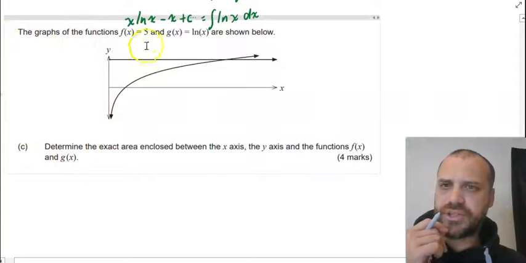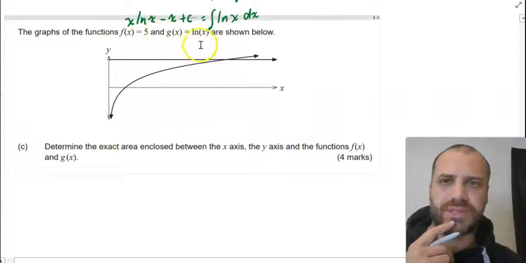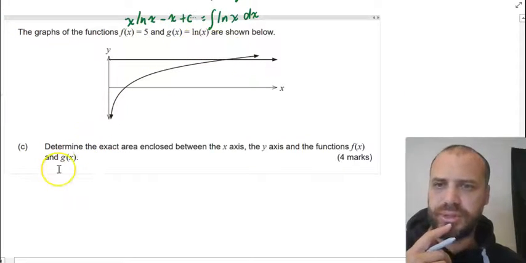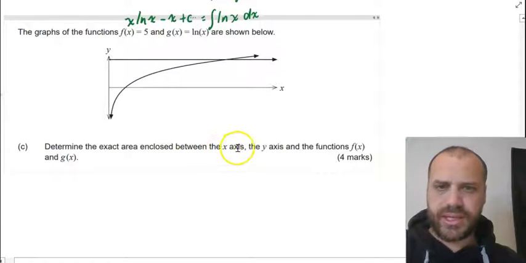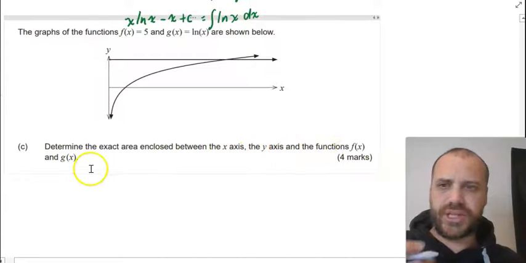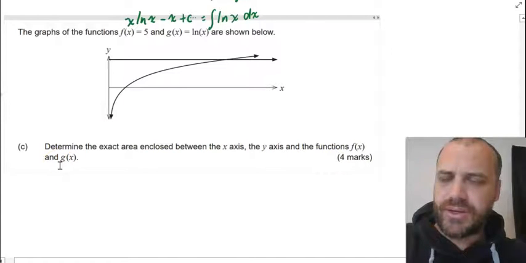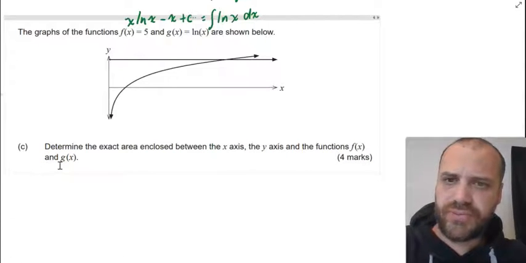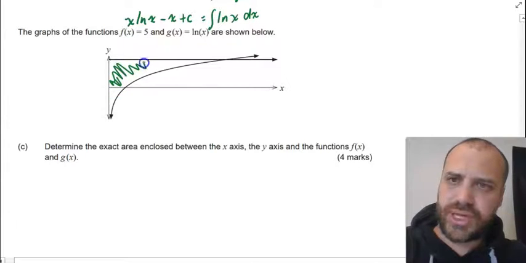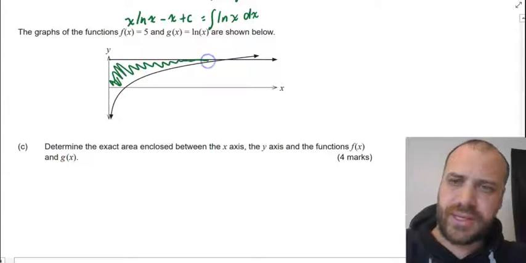The graphs of the function f of x equals 5 and g of x equals ln x are shown below. Determine the exact area, and be careful here, between the x-axis, the y-axis, and the functions f of x and g of x. Alright, so they want us to find the bit between the two functions, but also between the x-axis and the y-axis. So just this region right here.